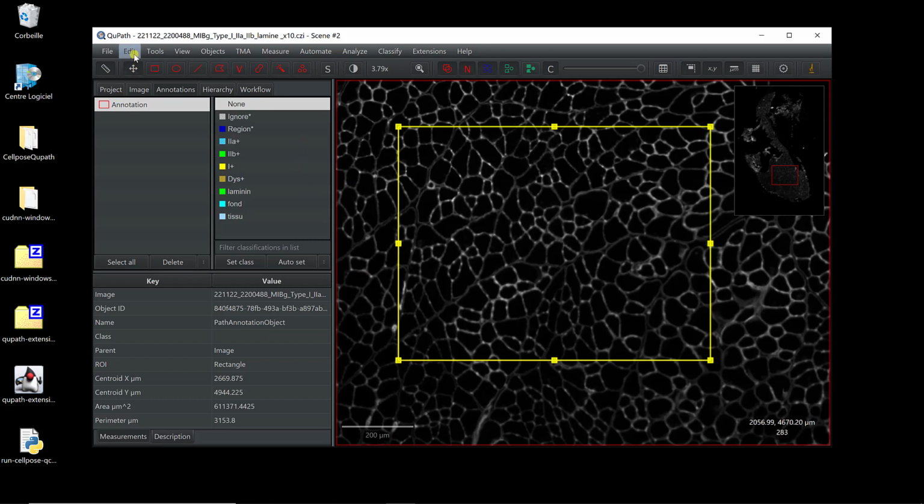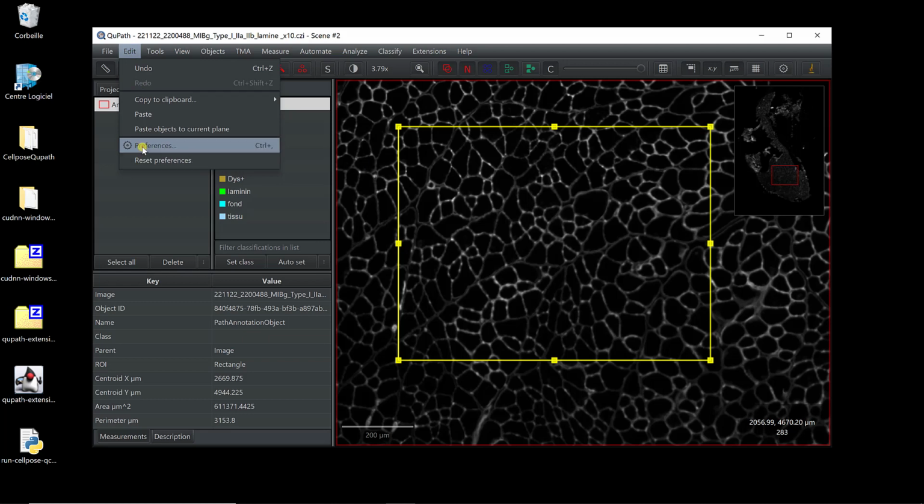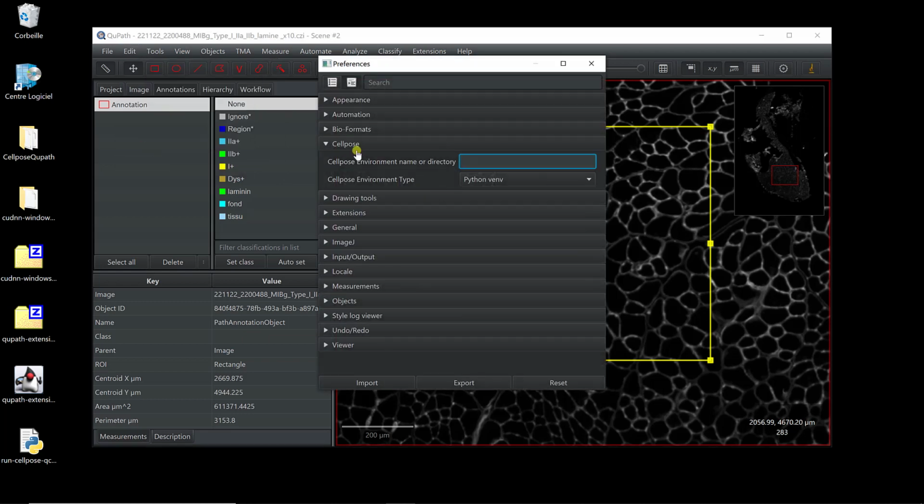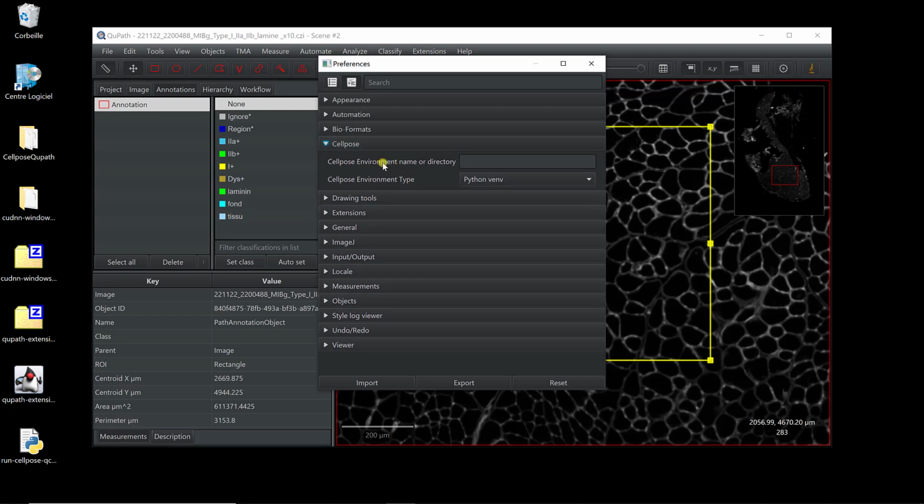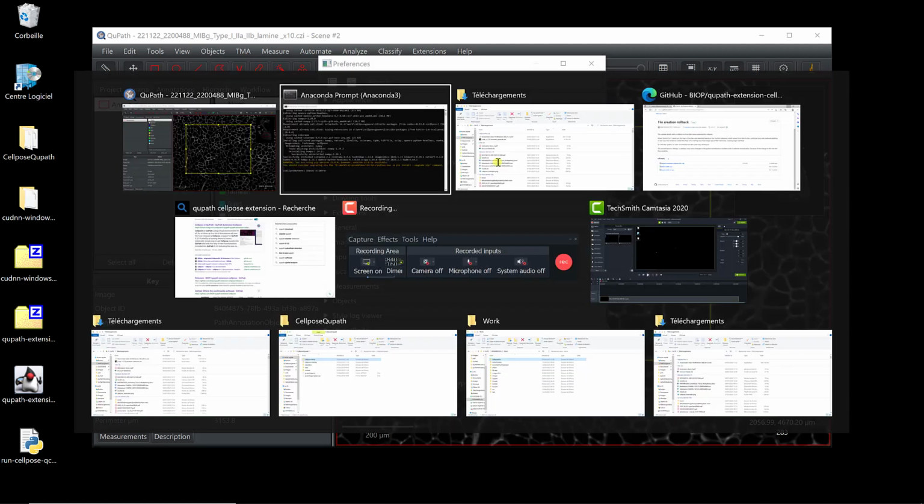So to do this, we need to go to Edit, Preferences, and here we're going to have something called Cellpose. We need to tell which environment type we used. There are several options, but we actually defined a VENV Python virtual environment. So we're going to select this, and then we just need to tell where the environment is.